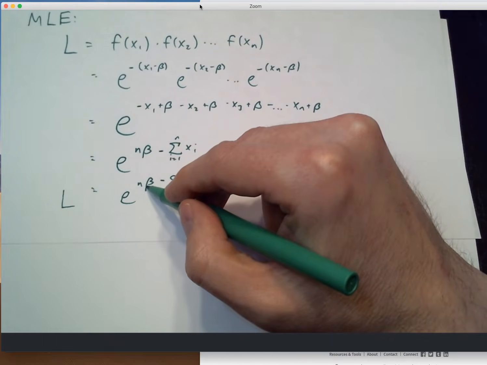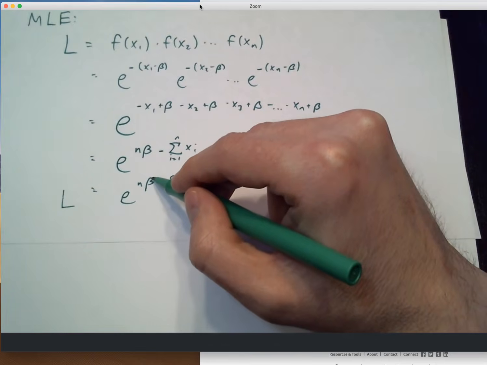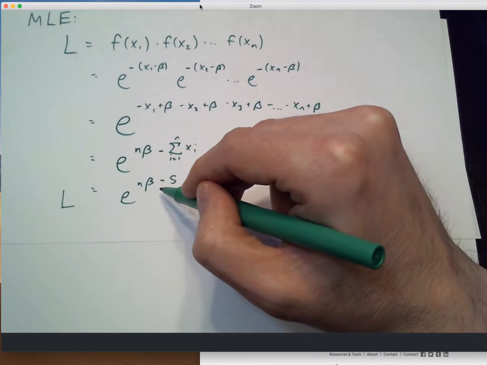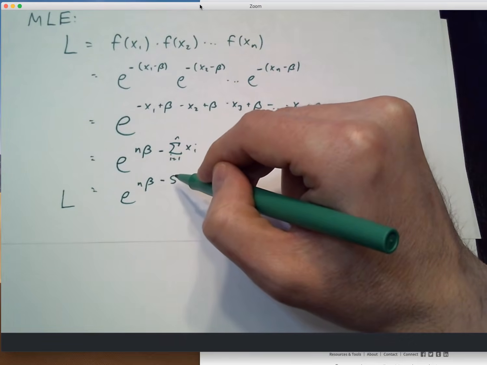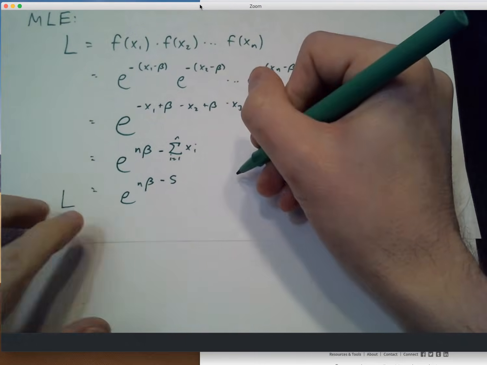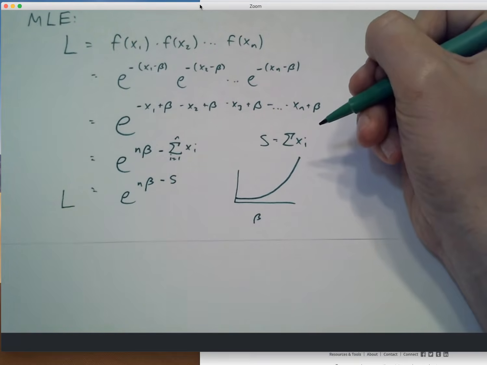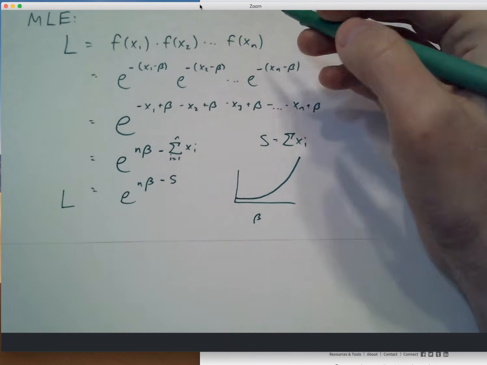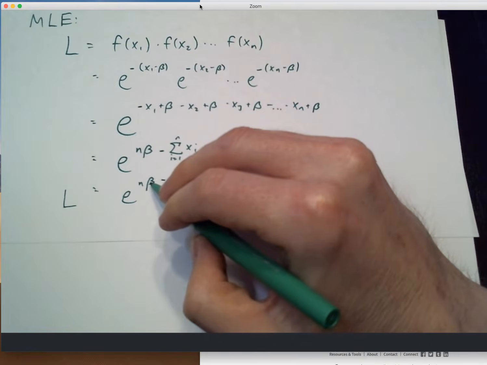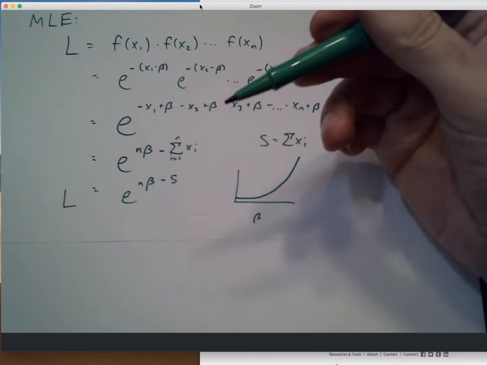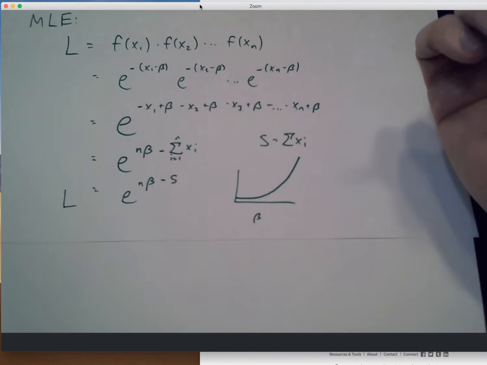Well, if I take beta to be a bigger and bigger number, what happens is that this exponent also gets bigger and bigger. So if I were to plot that likelihood with respect to beta here, we essentially got it going up and up and up. In fact, there's no limit to how big the likelihood can get. If I plugged in beta equal to infinity, I'd get an infinite likelihood out. And that sounds appealing because I want to maximize it.